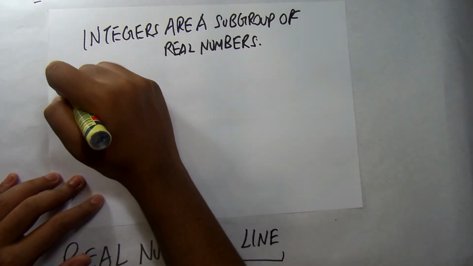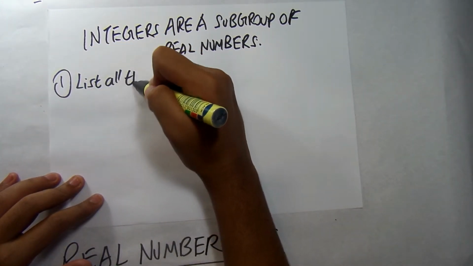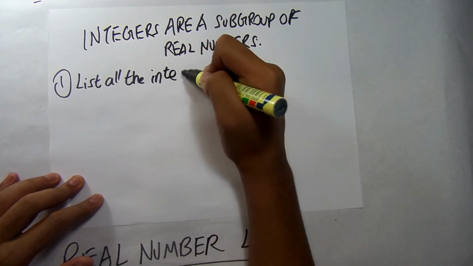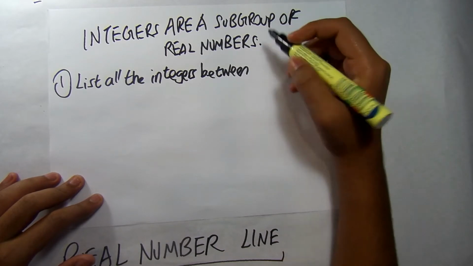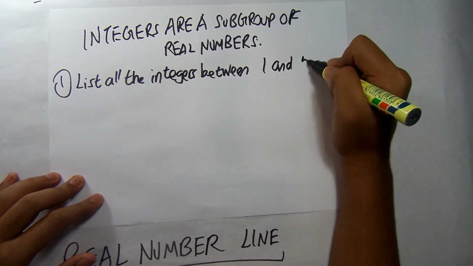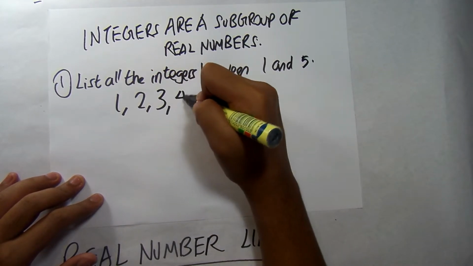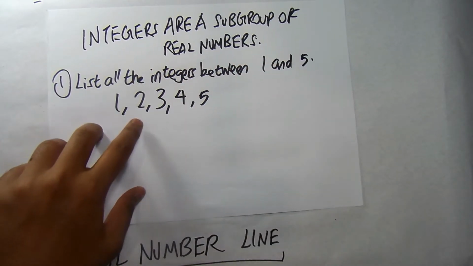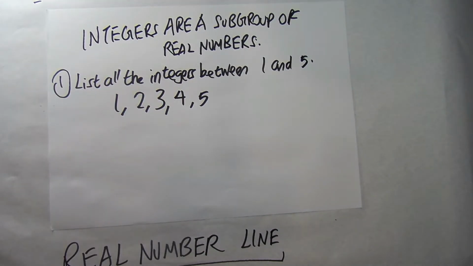So when the question asks, list all the integers between 1 and 5, we list 1, 2, 3, 4, and 5. These are the integers, these are the whole numbers between 1 and 5. There are no decimals to be seen. It's a very simple question.